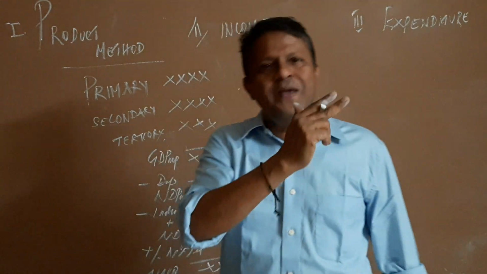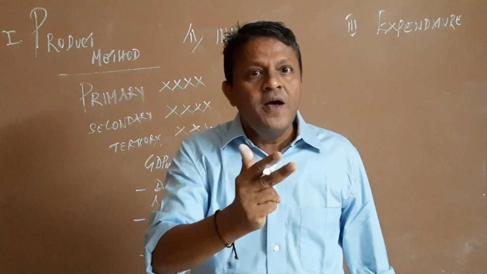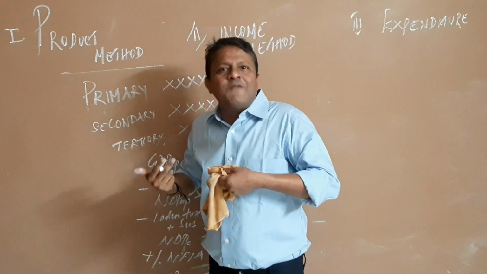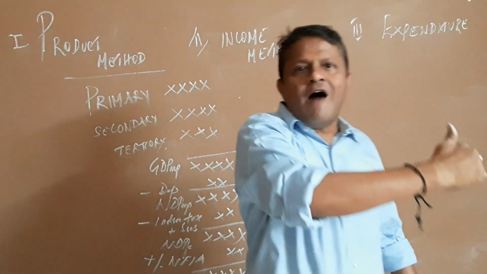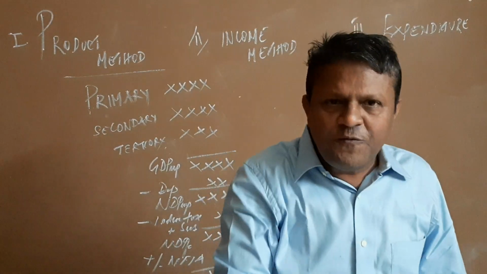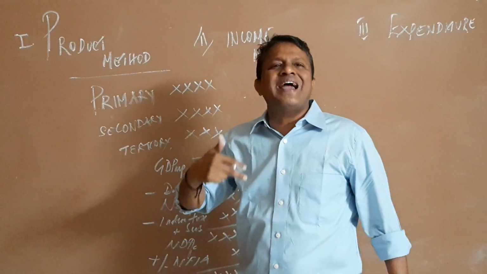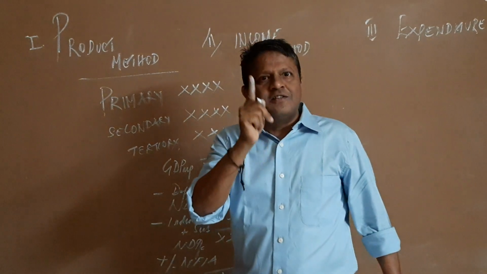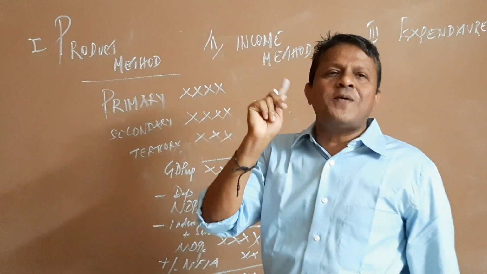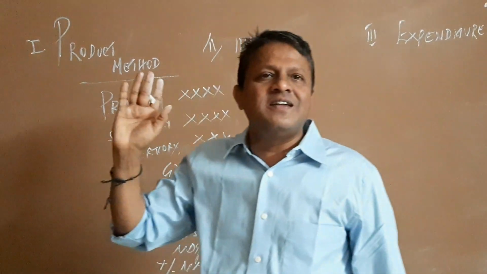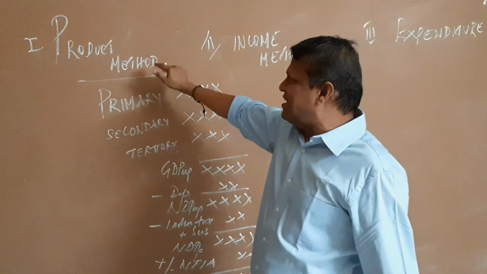Yes, that will be calculated. Why? Had they not taken it for self-consumption, that could have been available for the market, and therefore those have to be added. But the second-hand goods sold or purchased will not be considered for the national income.